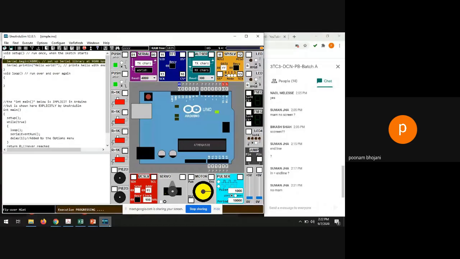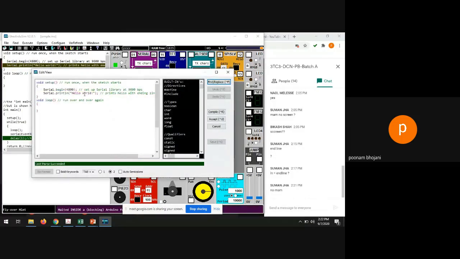You have to write Serial.println two times, right? And this println will print whatever you write in the first line. Let's say I am writing the enrollment number first. Whatever your enrollment number is, you can write it here.